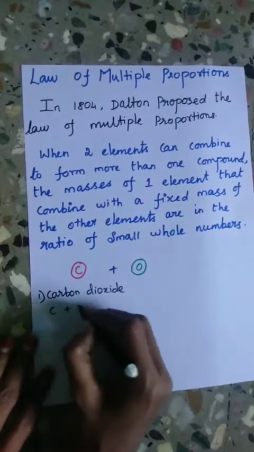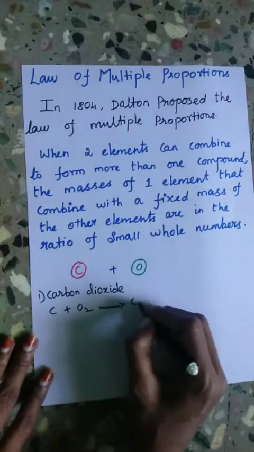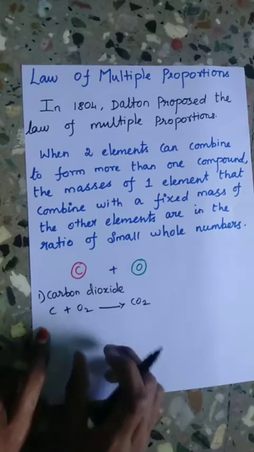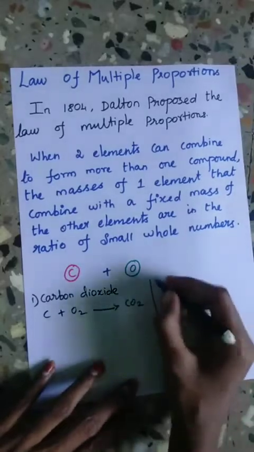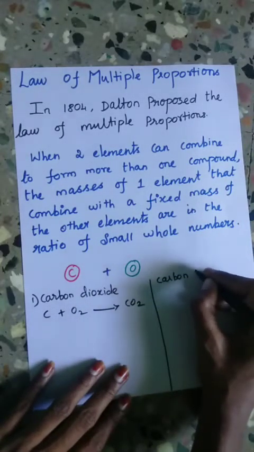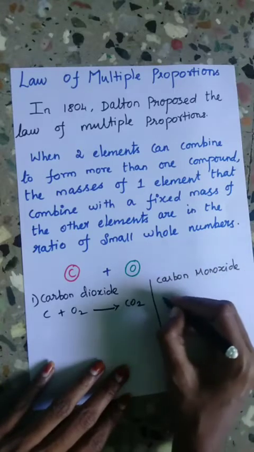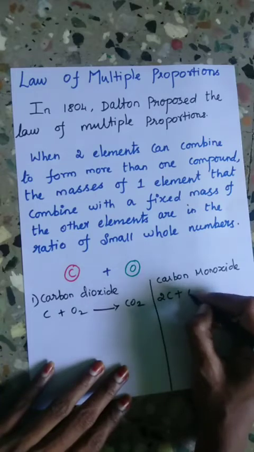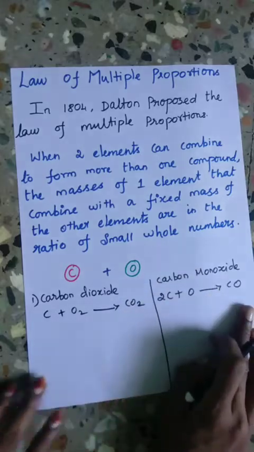Carbon plus oxygen gives CO2. This is one reaction. Another reaction is carbon plus oxygen reacting to give carbon monoxide, which means CO.